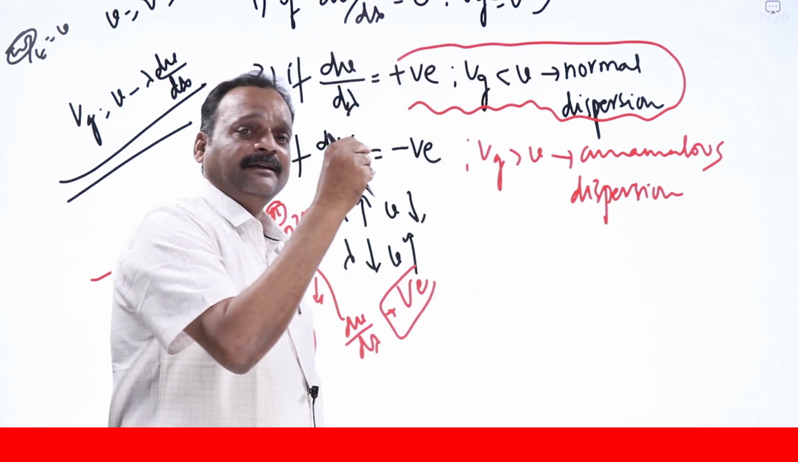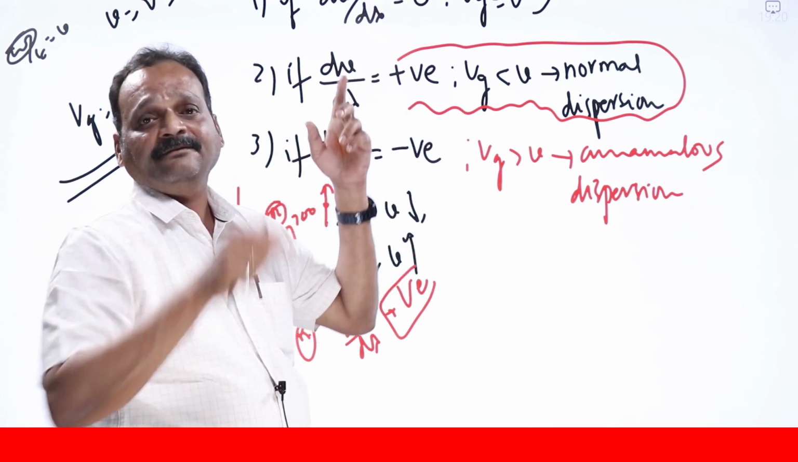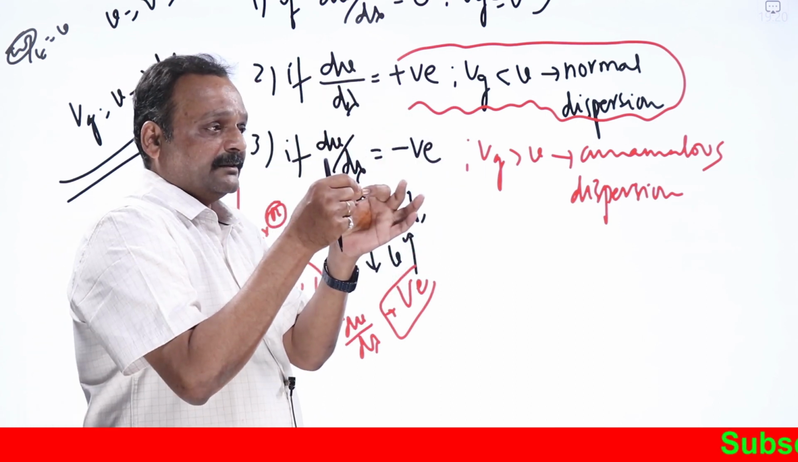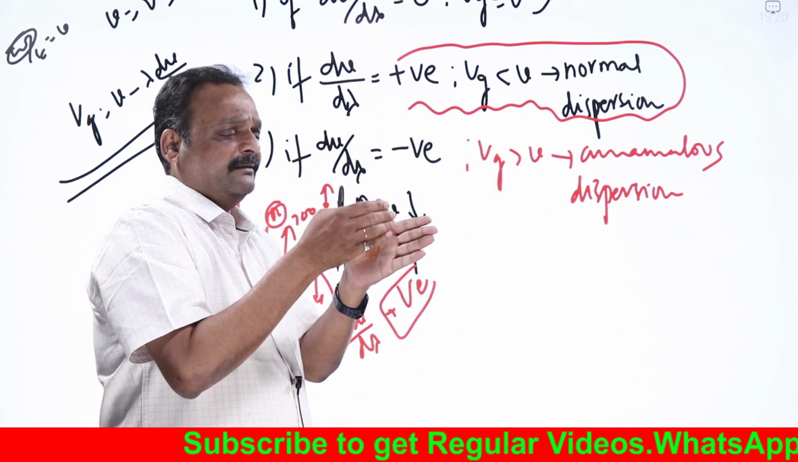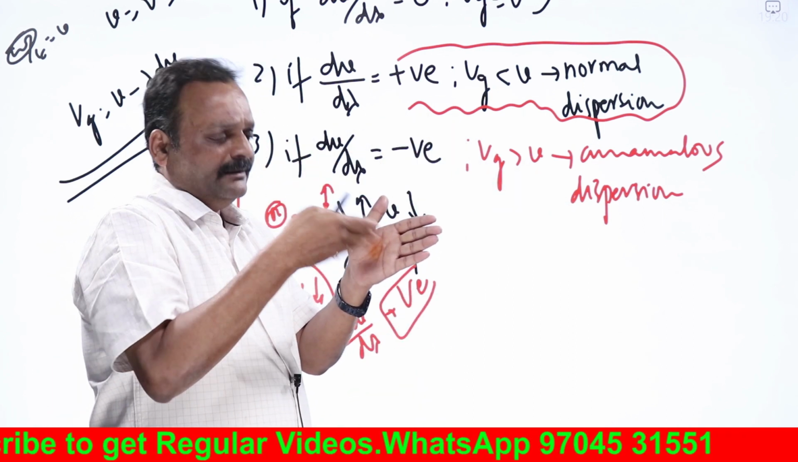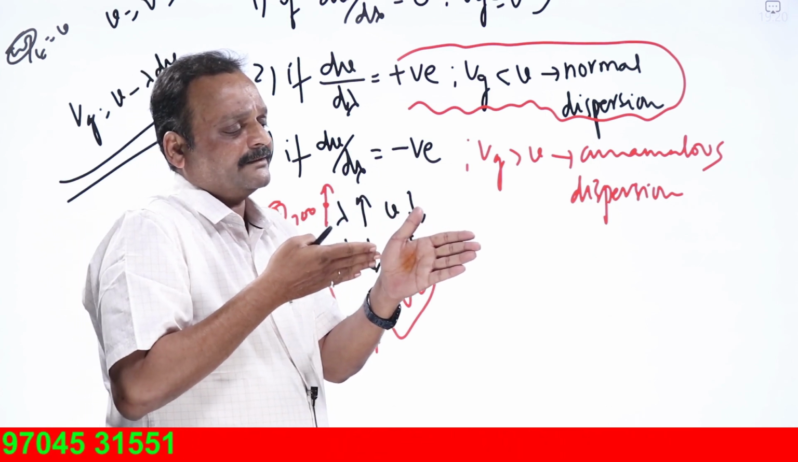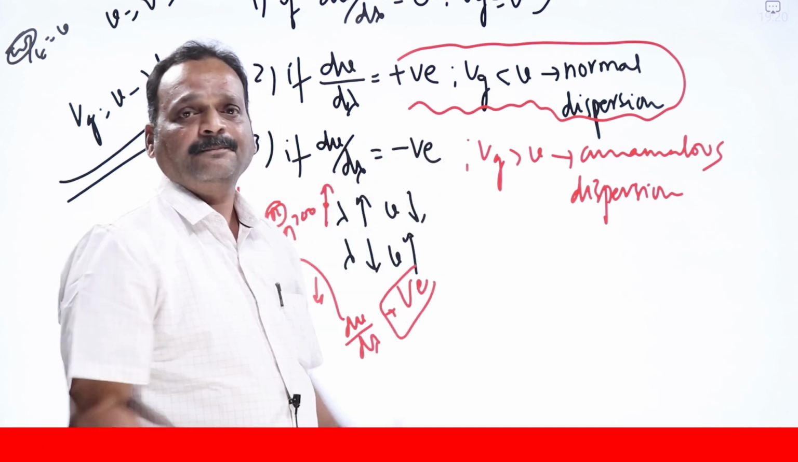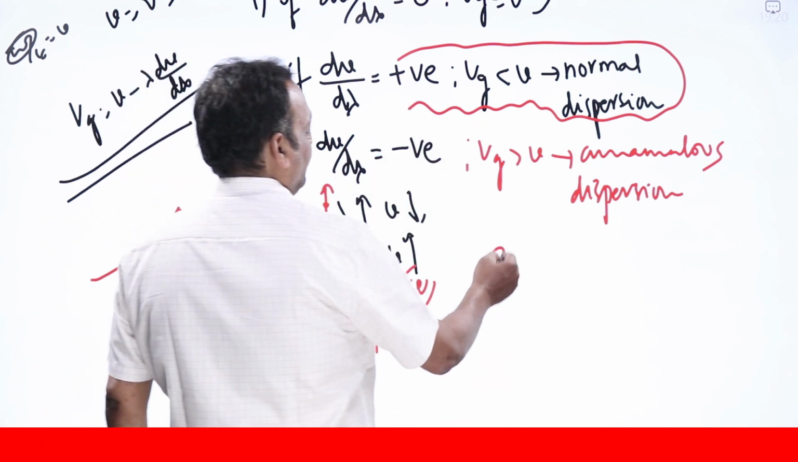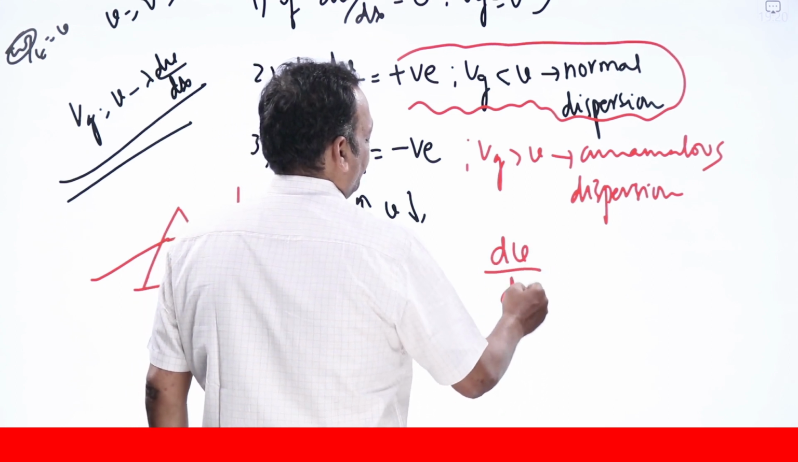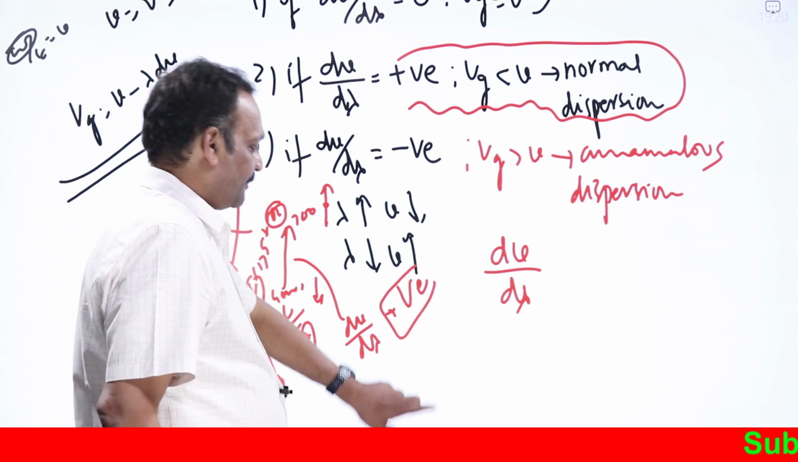Air is non-dispersive for light waves, and air is non-dispersive for sound waves. But in a prism, it depends on the property of the medium. So light experiences normal dispersion in a prism. Similarly, by looking at dv by d lambda, you can tell whether those waves suffer normal dispersion or anomalous dispersion.